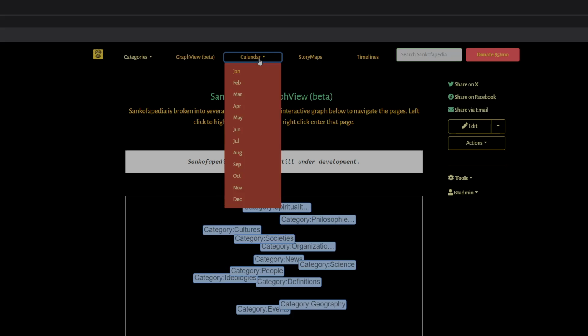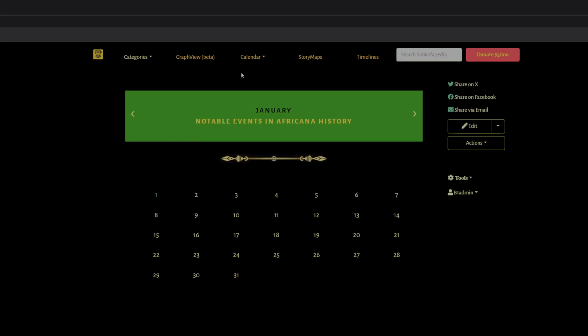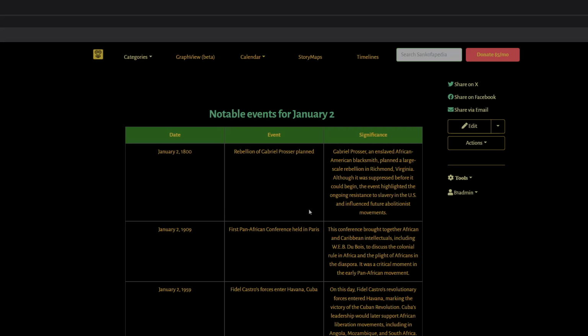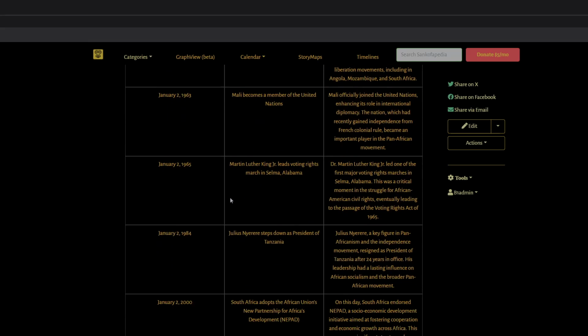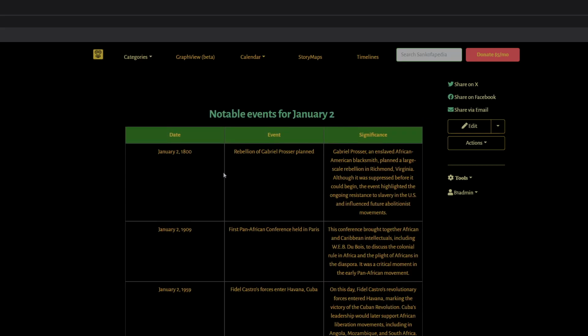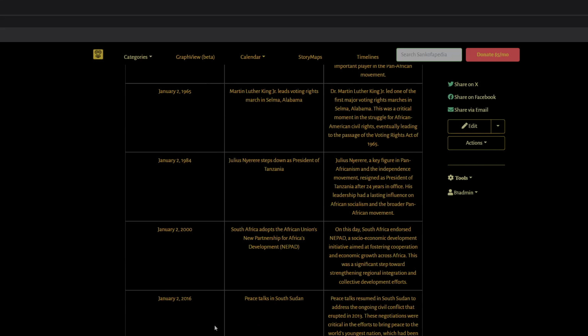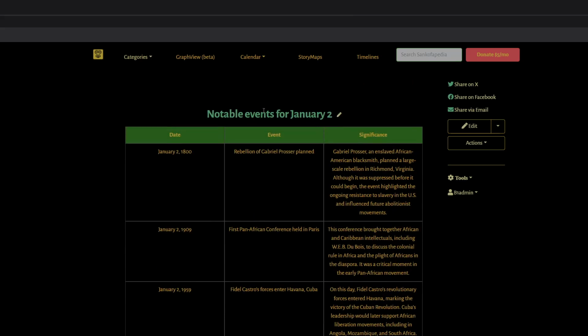The next section is the calendar, and the calendar basically has notable events for any particular date. So you just click on this and it will give you events for that particular day in date order from earliest to present.